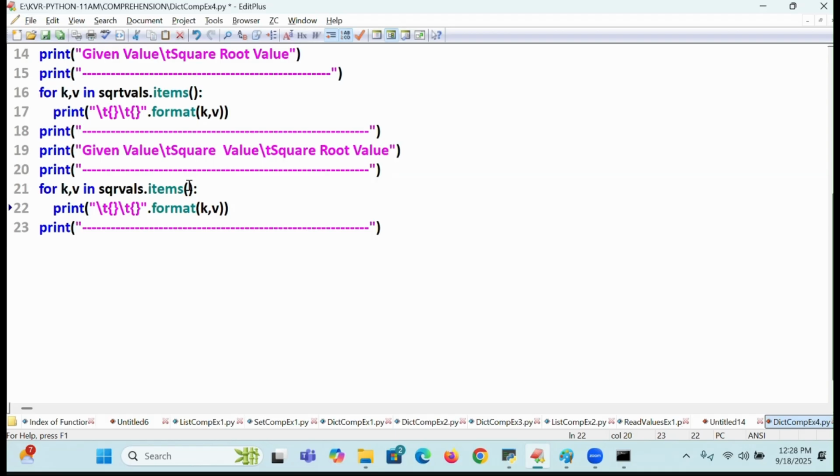One more backslash t, why, for which value? Square root. For this one, k number, for v the square value, comma, SQR square root values dot get of.